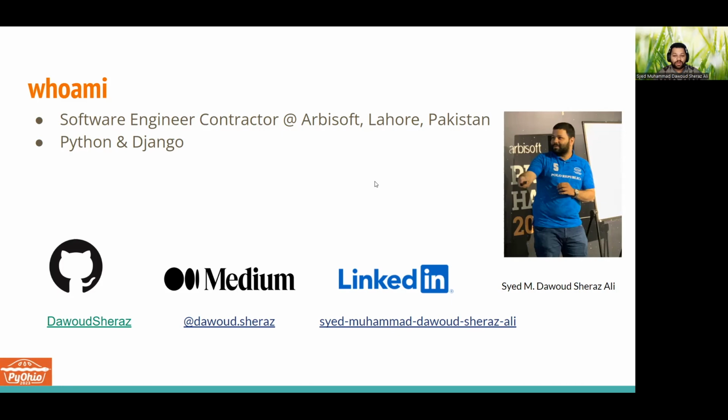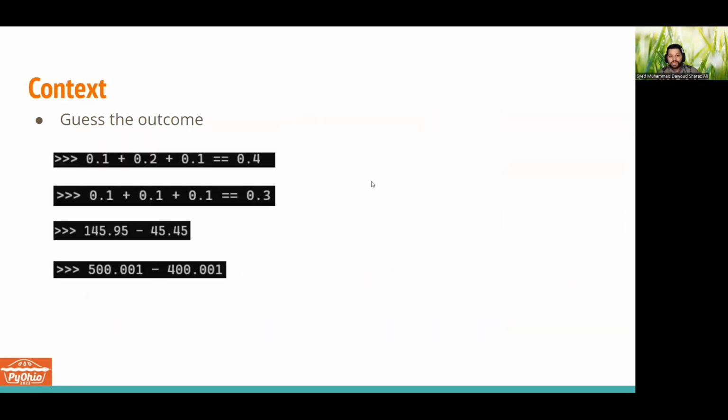And with that out of the way, let's jump straight into our topic. So let's start with what this talk is about. Here are four one-liners of Python that we can execute on any shell. Two are simple arithmetic and two are simple assertions. Let's guess the outcome. What will happen if we run each of these lines individually on the shell?